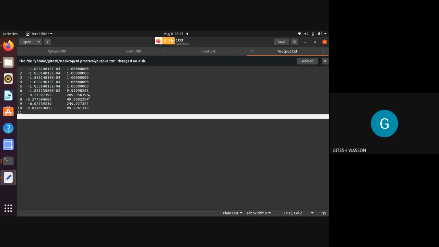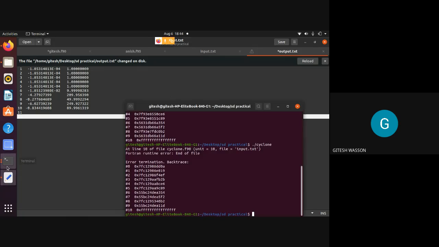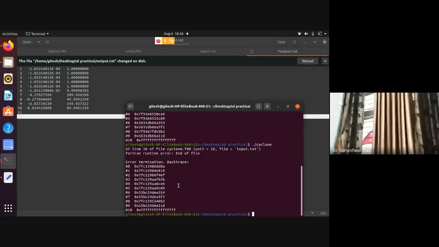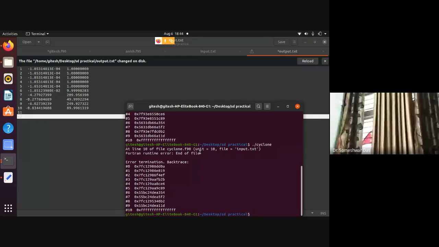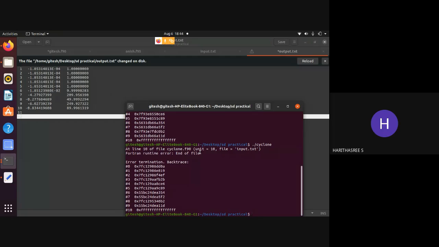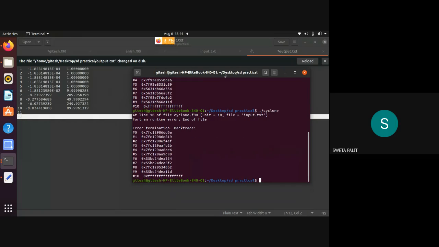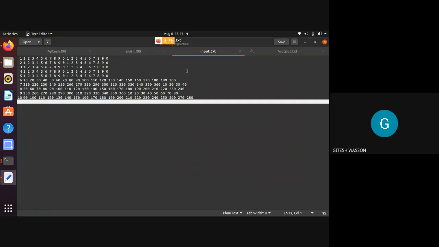This is the U and this is the V value, I guess. But still, why is it showing an error like this? We don't even know whether this value is correct or not. I am getting 10 U values, 10 V values. All values are there, but still showing error. How many speed and direction values did you take? 100, like 10 cross 10.